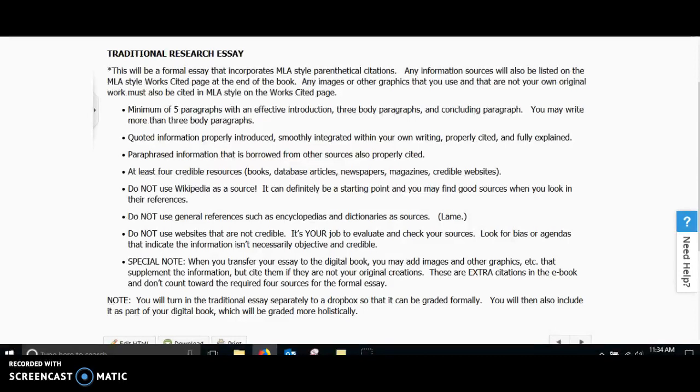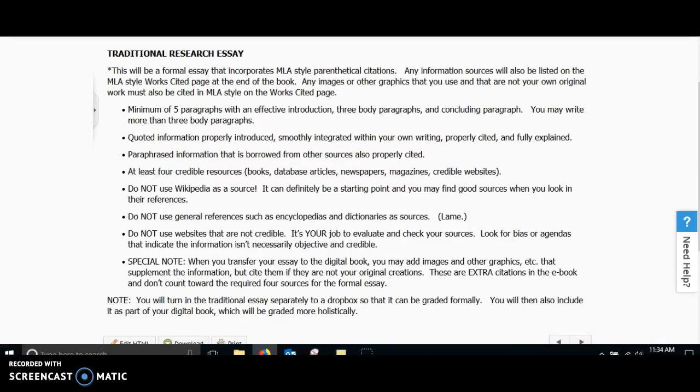Your research essay needs to be at least 5 paragraphs in length. It needs to have an effective introduction, 3 body paragraphs, and a concluding paragraph. And you may write more than 3 body paragraphs because you are doing a lot of research, but it isn't required.